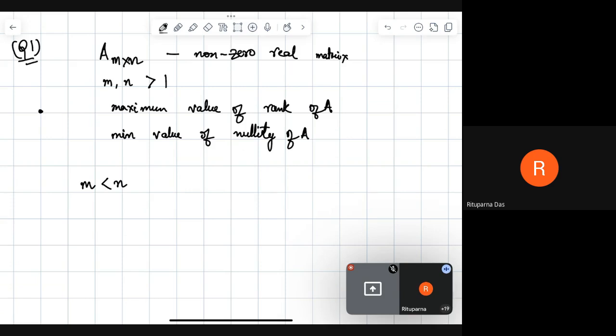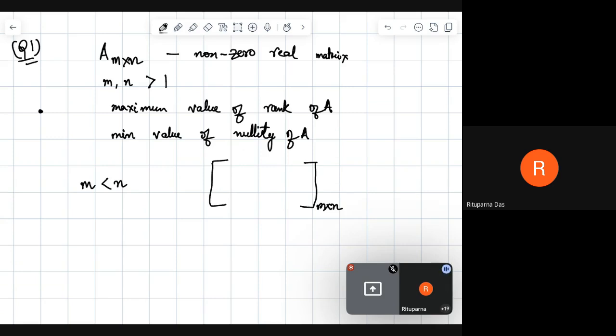rank of A? So if you have a matrix A, m by n, and m is less than n, we always know that rank is the number of pivots when we apply Gaussian elimination and bring it to row reduced form.